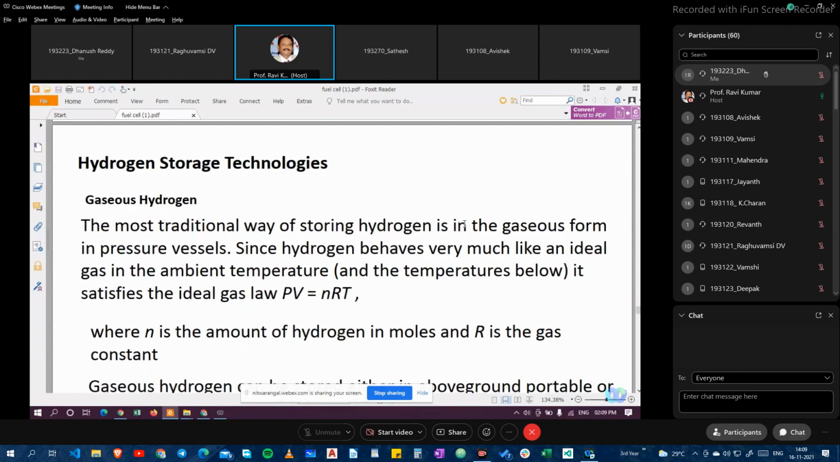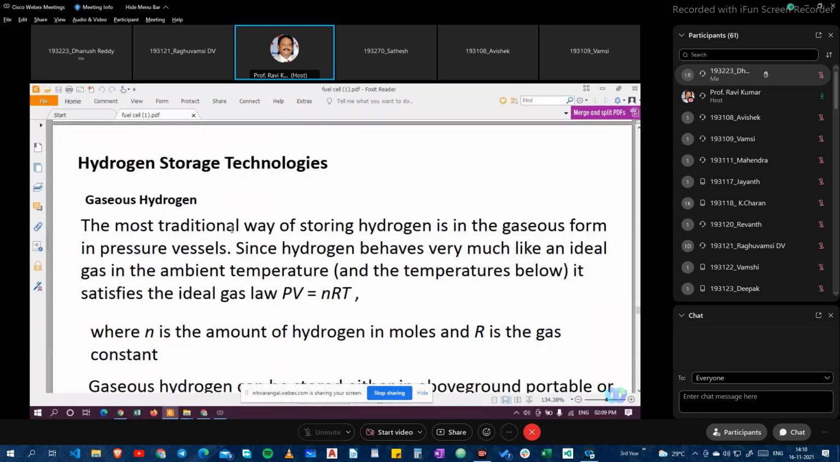Gaseous hydrogen: the most traditional way of storing hydrogen is in the gaseous form in pressure vessels. Since hydrogen behaves very much like an ideal gas at ambient temperature and temperatures below it, it satisfies the ideal gas law, PV = nRT. We know PV = nRT, we have been studying it from childhood. P is pressure, V is volume, n is the amount of hydrogen in moles, R is the gas constant, and T is the temperature. We use the formula PV = nRT from our childhood, and the most traditional way of storing hydrogen is in the gaseous form. Any gas we can store according to PV = nRT.